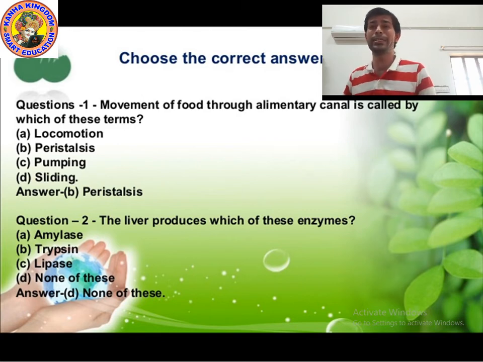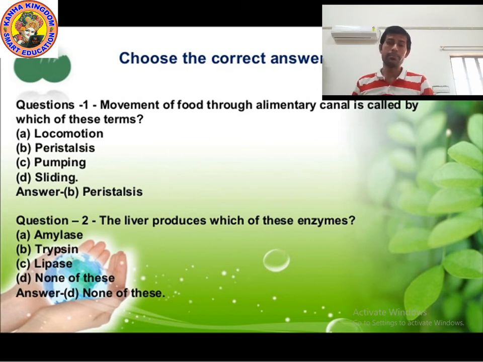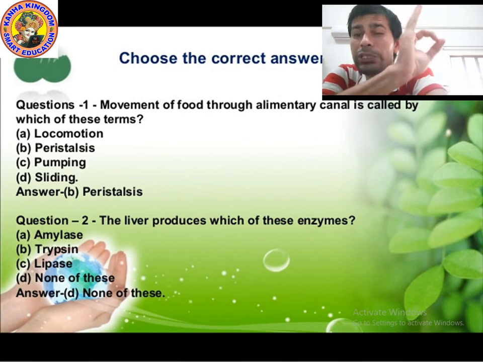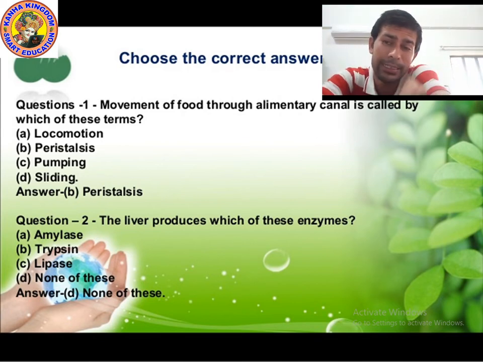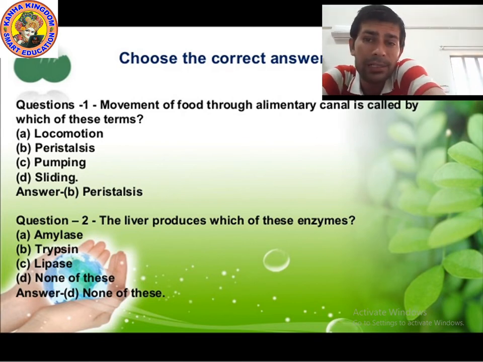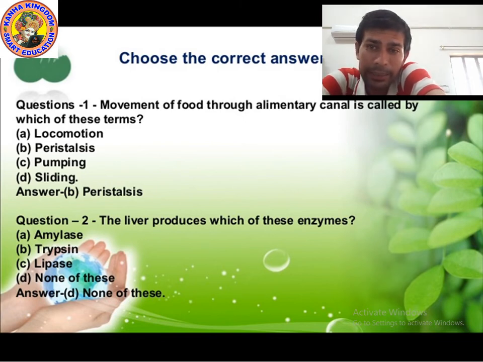Bile juice. It means none of these. No enzyme is produced by the liver. The liver releases bile juice directly into the small intestine. Bile juice is green in color and it helps to digest fat.